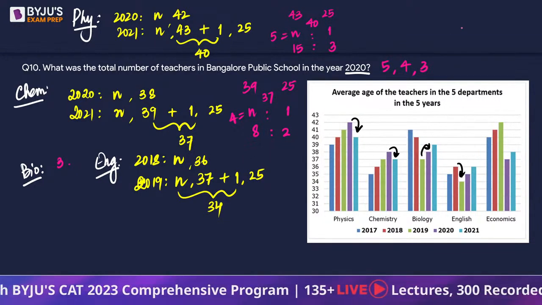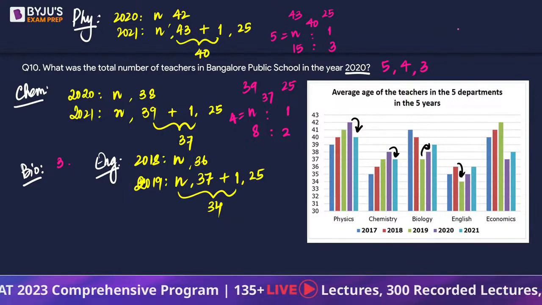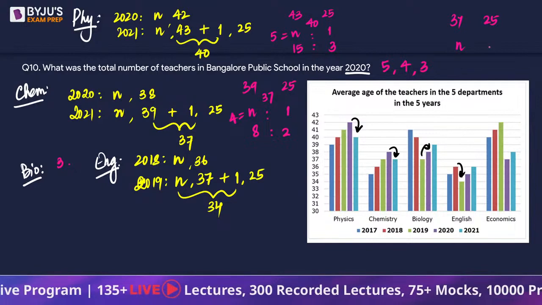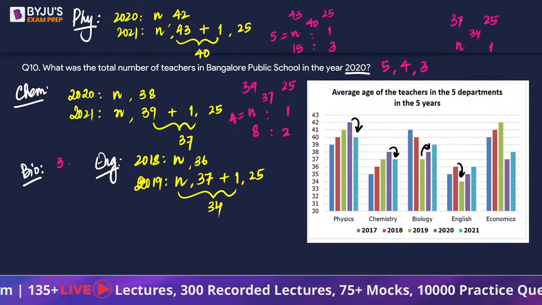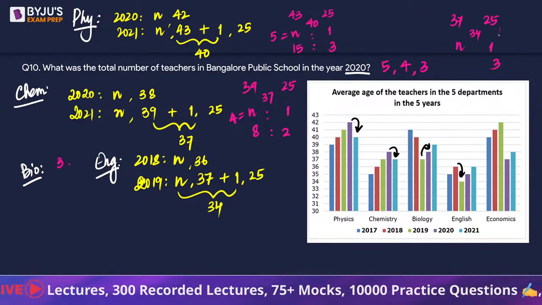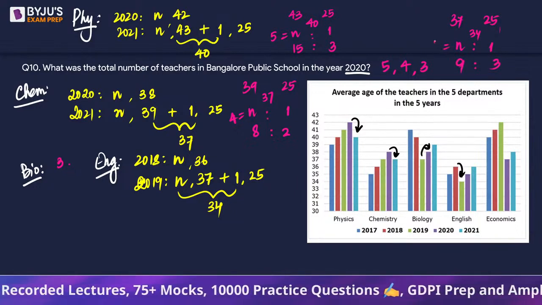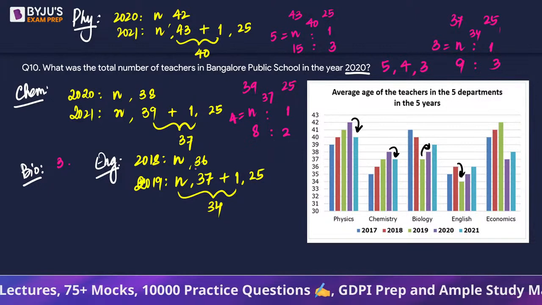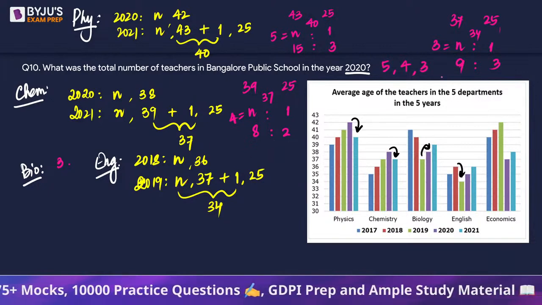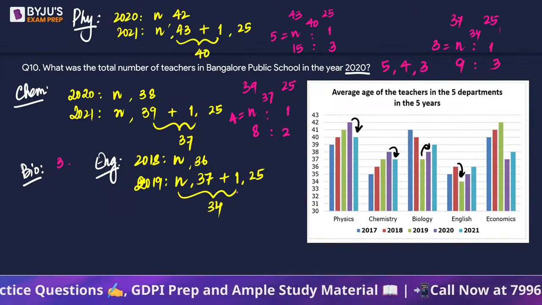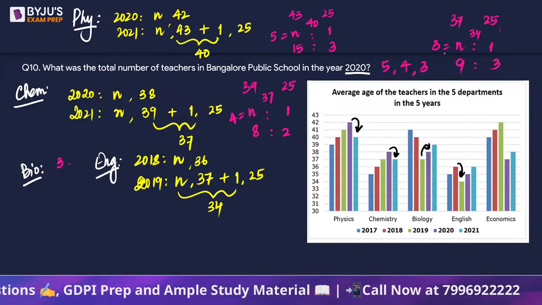So I'm using allegation here. Above, we have 37, N, 25, 1, and the average is 34. The gap is 3, the gap is 9. 9 is to 3, N is to 1, so N will become 3. So if N becomes 3, that means 3 people were there in 2018, and there are 4 people in 2019,